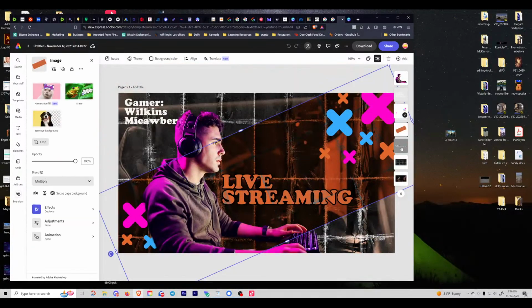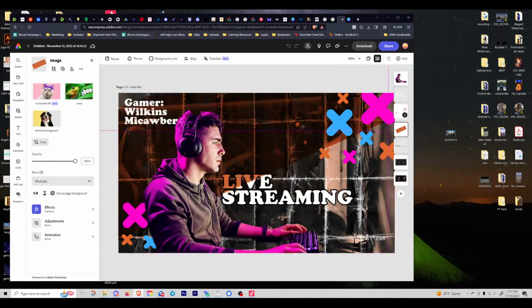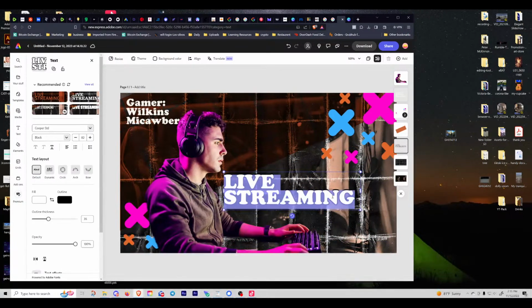Now, this is an issue with overlapping text and things like this. Some things are hard to grab just because of where they're laid out on the page. So sometimes you may click on something, move it around because it's overlapping, then edit something and move it back into place, which is somewhat frustrating. On CANVA, you can lock things so you don't accidentally click on them, but sometimes you just gotta remember to move some stuff back into place. And for this one, it didn't seem to make too big of a difference, and actually kind of made it more interesting with these lines right here. So I think I might just leave it there.